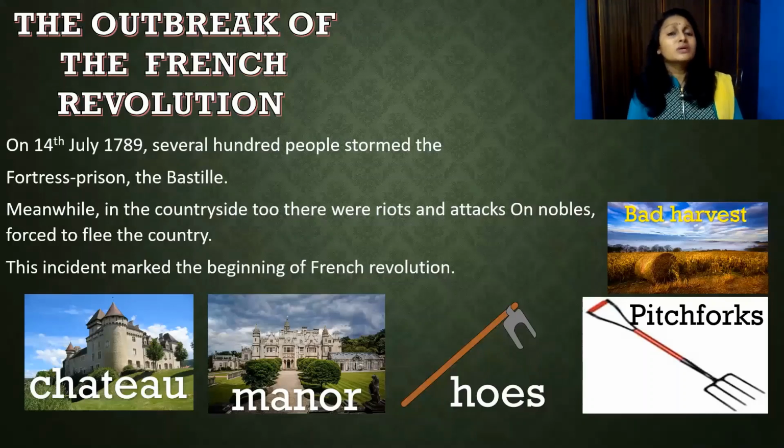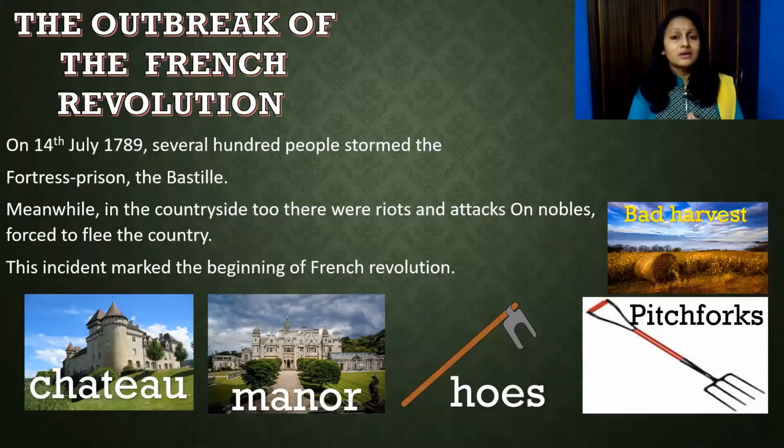And there was a rumor that the lords of the manor had hired a band of brigands, robbers, who would come and destroy the ripe crops of the peasants. So these peasants took tools like hoes and pitchforks and entered the residences of clergy and nobles.